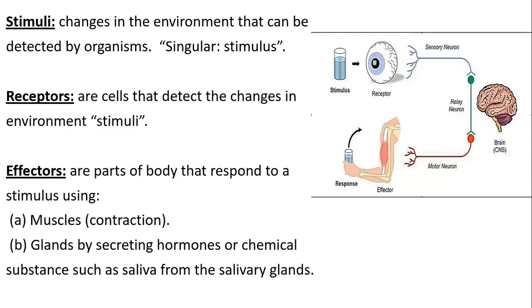When you eat something, you sensed and smelled the thing that you're eating. So what will happen? The effector glands, in this case the salivary glands, will produce saliva for you to be able to start the digestion of the thing you ate. So effectors can be muscles or glands.